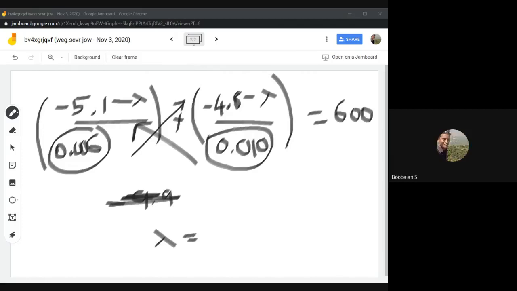Minus 7 point. I'm just entering the data into MATLAB. Let's try, one second. 0.01 into minus 5.1 minus A into 6 plus 0.006 plus 0.006 into minus 4.8 minus A divided by 0.01, whole divided by these two multiplications, 0.006 into 0.010.